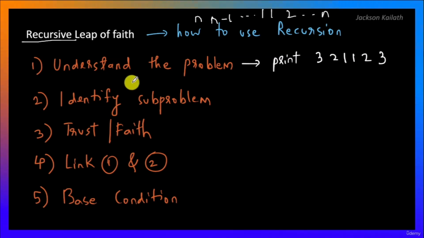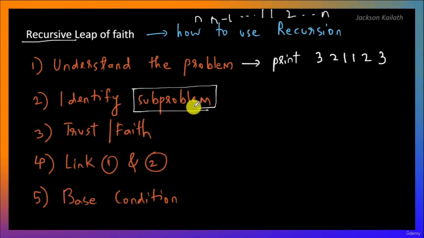The second step is to identify a subproblem. We have seen that recursion is suitable when you are able to break the original problem into subproblems, and solving the subproblems helps you to solve the original problem. So the second step over here is to identify a subproblem.